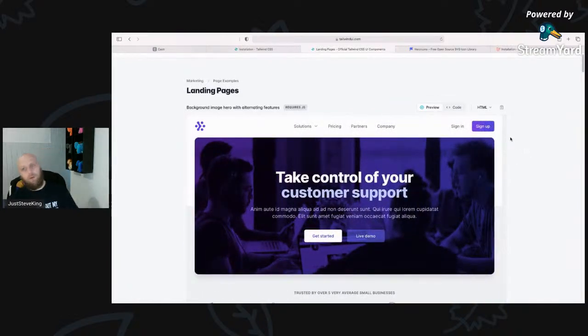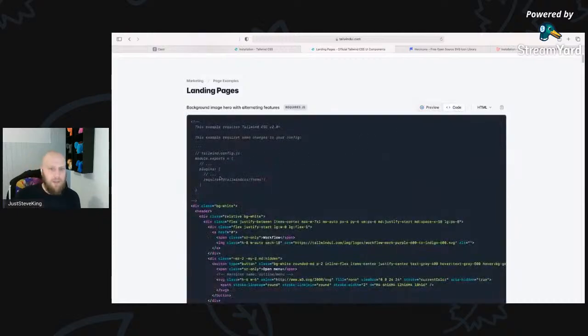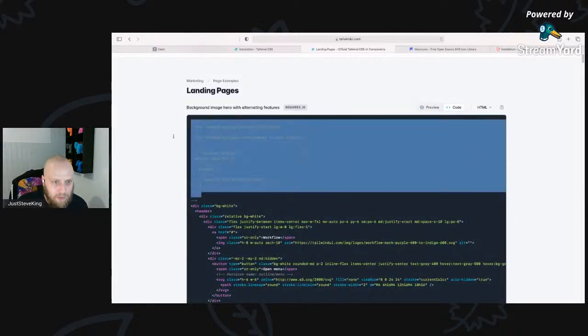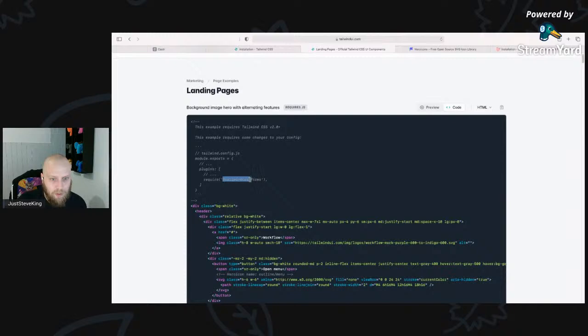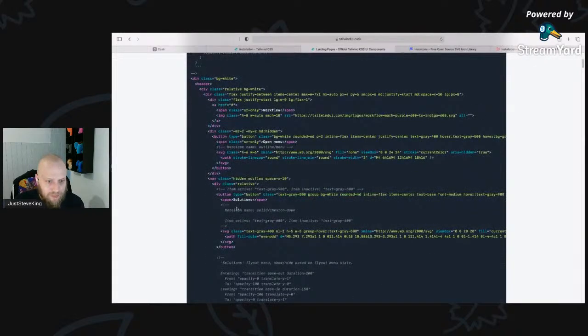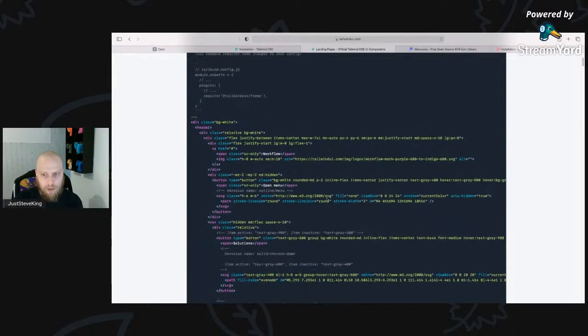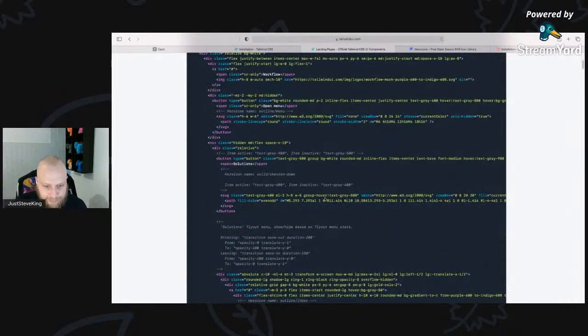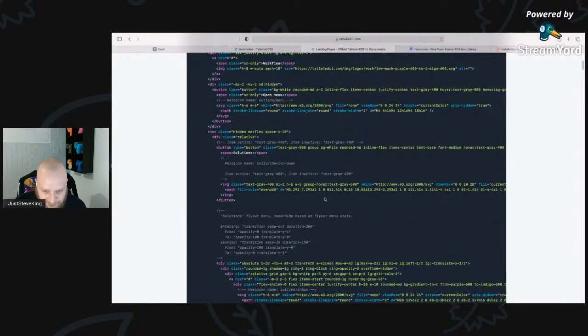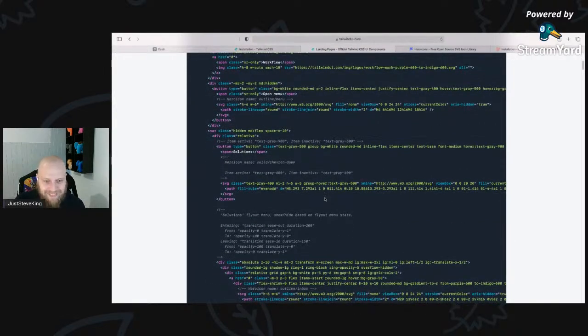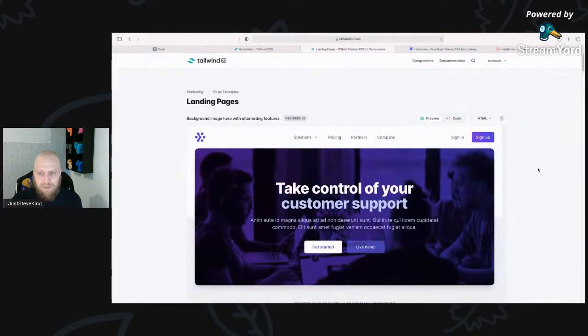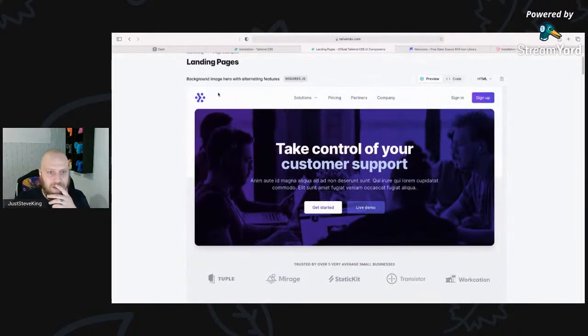So the only problem I've found with this is if I come to the code straight away, yeah, this part's fine. This tells you that you need to install Tailwind CSS forms, but then it's got all of the toggleable parts that you need to worry about adding when using Alpine, which I don't really enjoy. I like it just to be done for me like it was originally. Maybe I'm just being lazy. So if I just come back to the preview, what I tend to do is just inspect elements and just copy it straight from here.